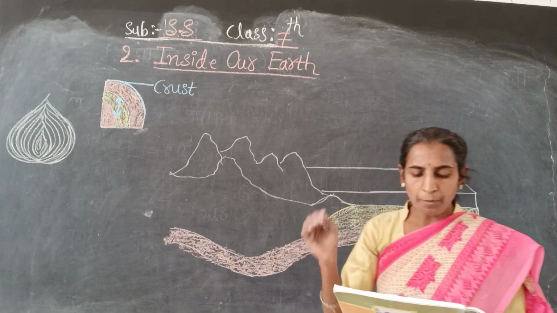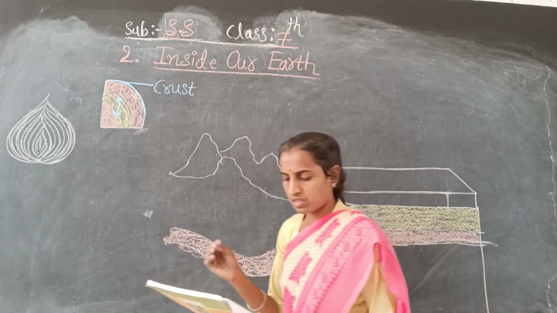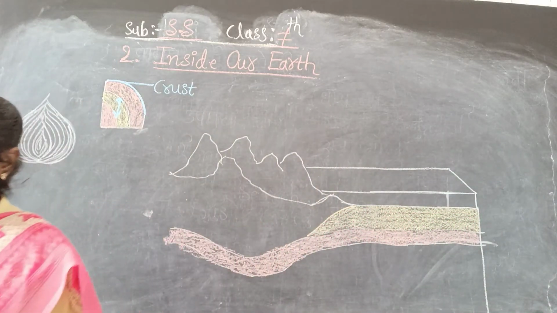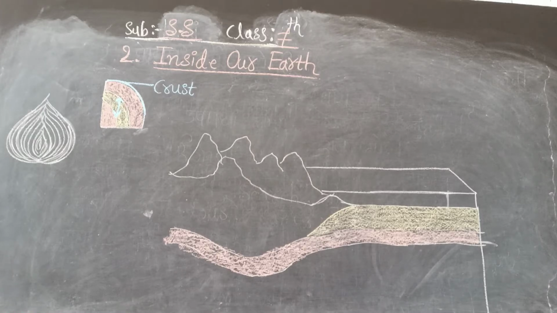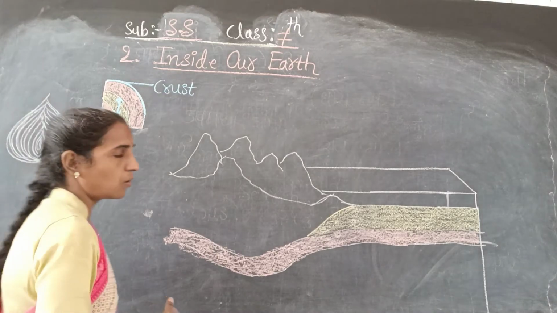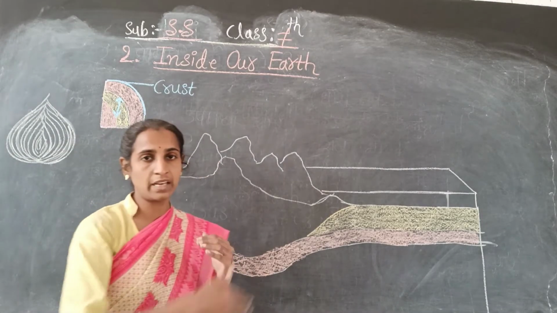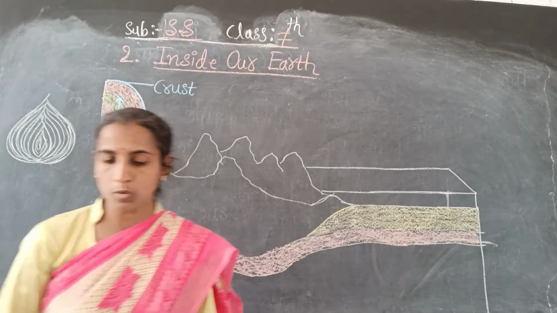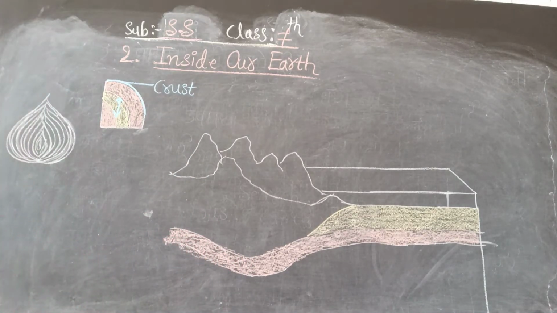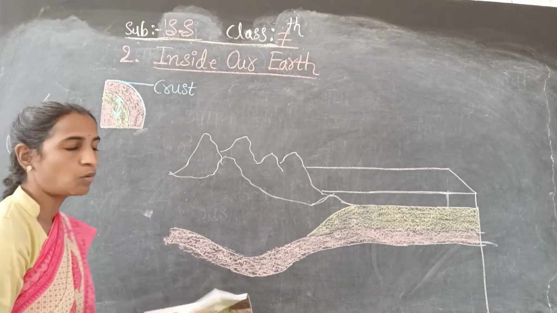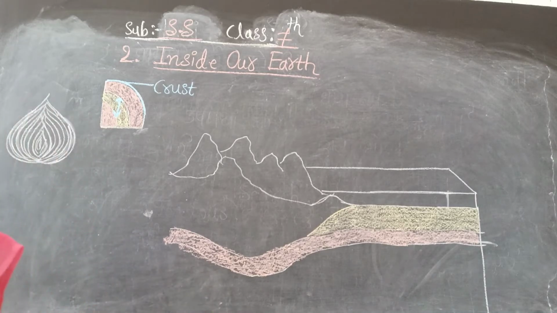The uppermost layer over the earth's surface is called the crust. See here, the uppermost means the highest horizontal, ಎಲ್ಲದಕ್ಕಿಂತ ಮೇಲಿನ. Here it is given the uppermost layer over the earth's surface. Over means above.